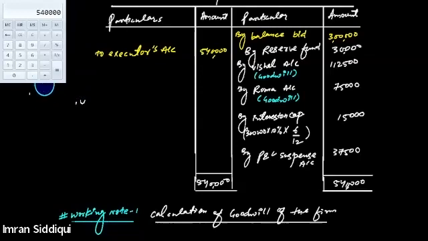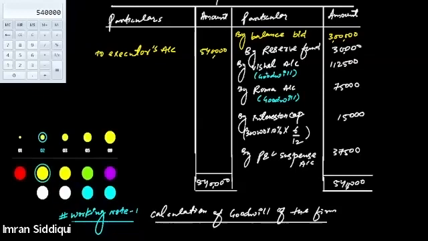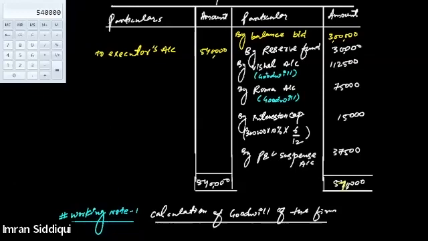You have to do this correction. So instead of 5,40,000, it will be 5,70,000. It will be 5,70,000, I'm sorry. And on the debit side as well, we will have 5,70,000.